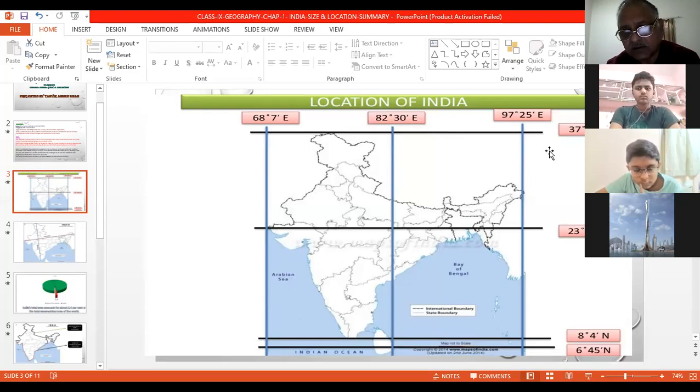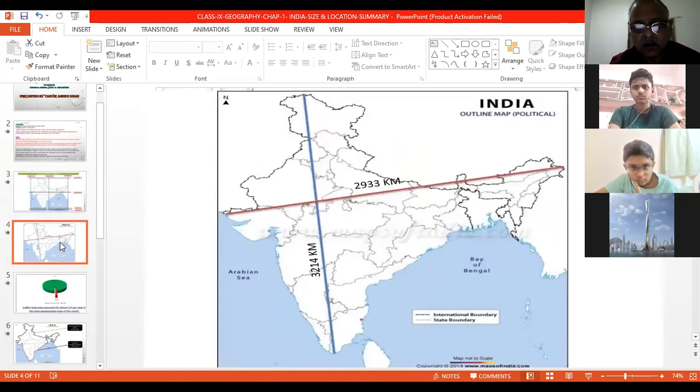Mostly this question is asked: what is the latitudinal and longitudinal extent? Maybe in 3 marks also sometimes. Sometimes they ask in 3 marks. Generally now they are asking in 1 word only: 1 word, 1 sentence, fill in the blanks, MCQ. So you have to remember the north-south extent, the east-west extent, everything. Now again, see this extent of India, north to south and west to east or east to west.